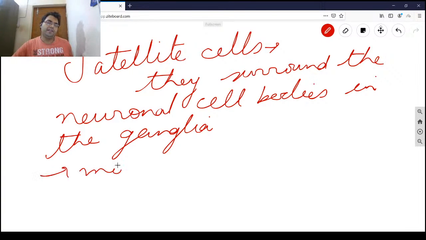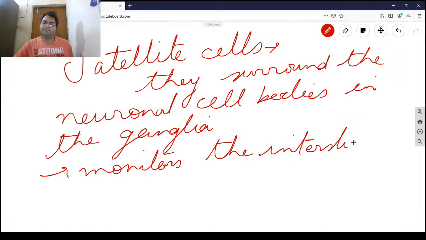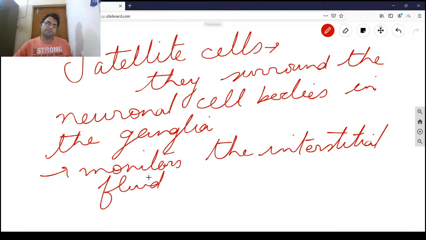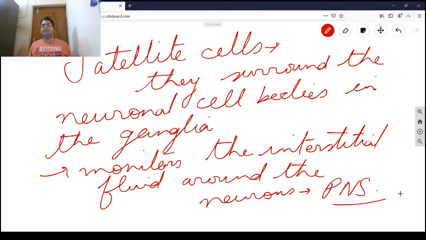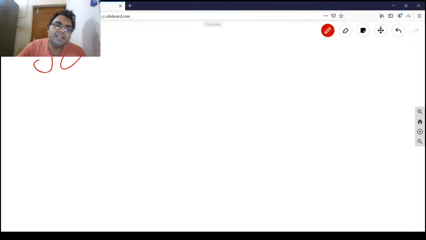It monitors the interstitial fluid present around the neurons in the peripheral nervous system. So these are the two main functions of satellite cells. Then we'll be coming on to the Schwann cell.